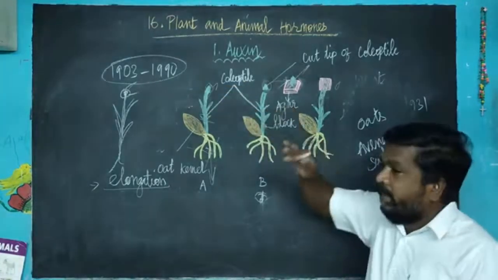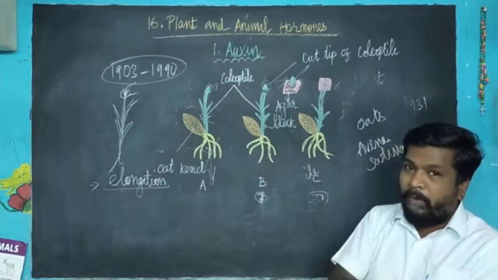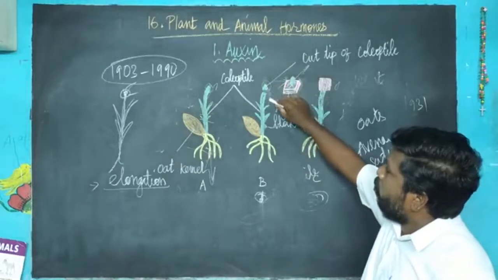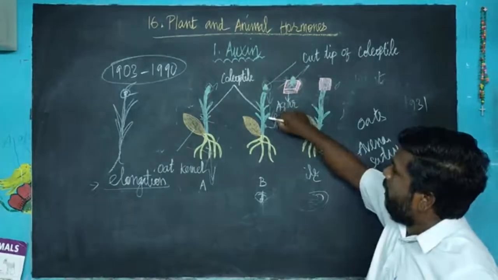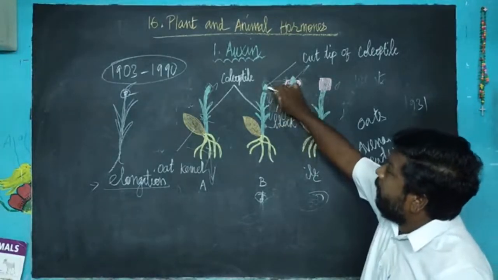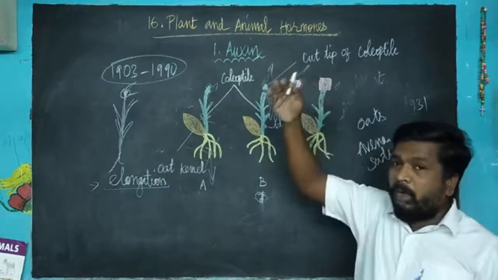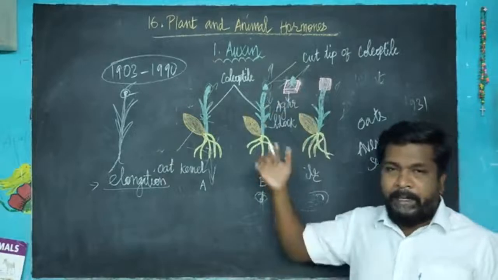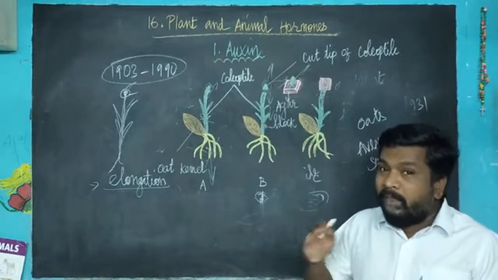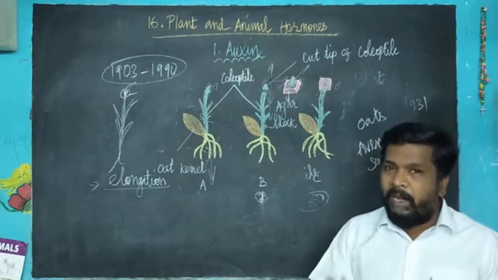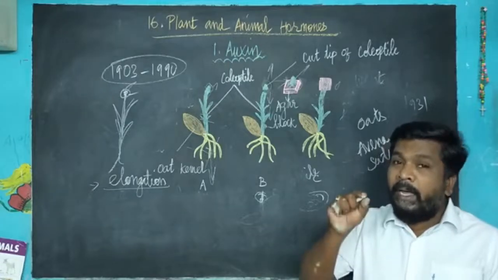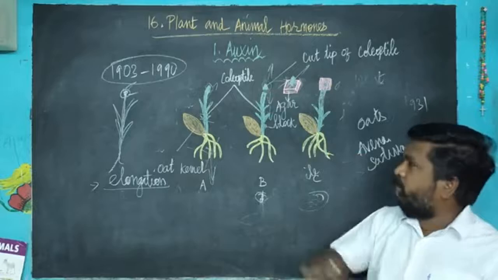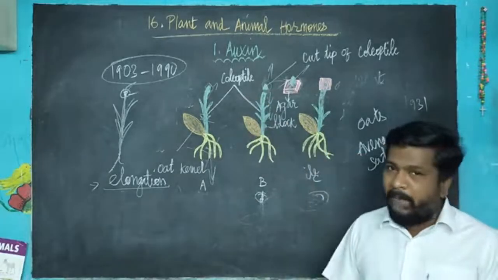This process is called apical dominance. Why apical dominance? Because it induces only the apex, the tip, and suppresses the lateral buds.